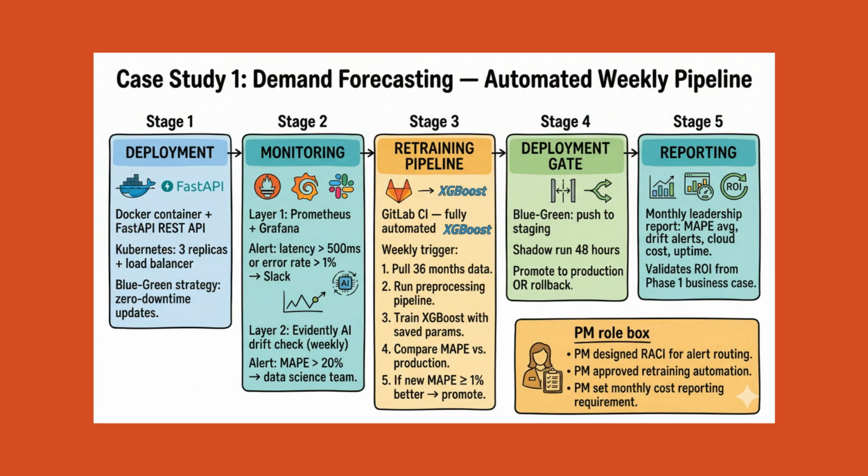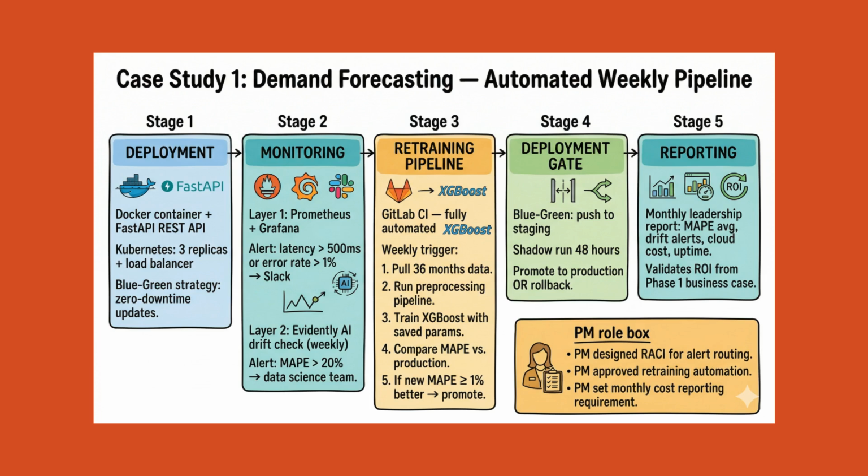A furniture manufacturer with a deployed XGBoost demand forecasting model. Weekly retraining cycle. Used by the procurement team to plan raw material orders. Deployment: Docker container, REST API, built with FastAPI, running on Kubernetes with 3 replicas and a load balancer. Blue-green deployment strategy. 2 environments maintained at all times. When the weekly retrained model passes validation, traffic switches from the current environment to the new one. If issues are detected within 24 hours, traffic switches back in minutes.